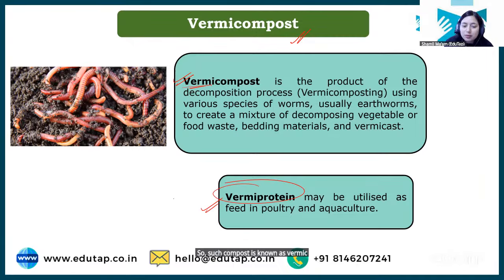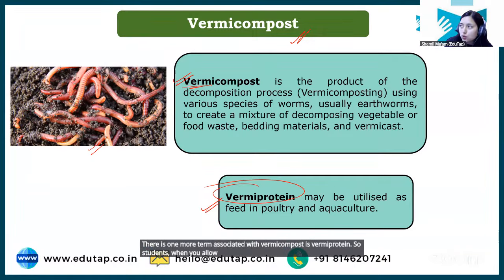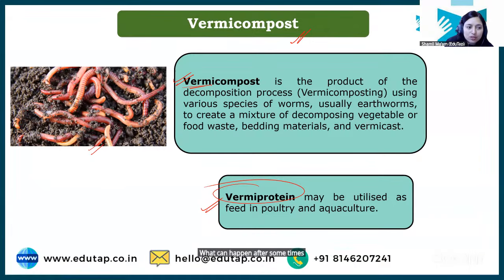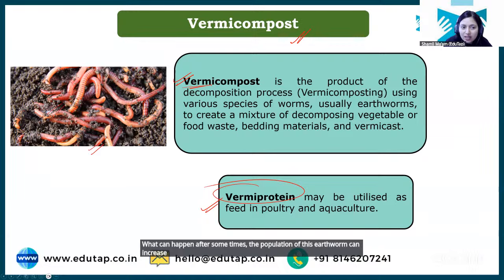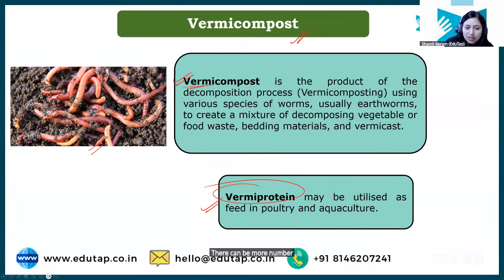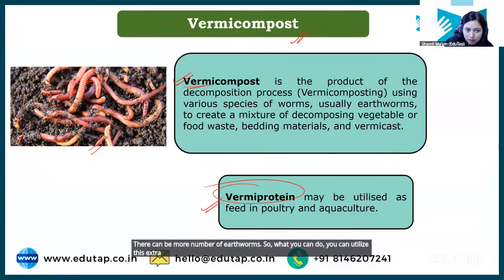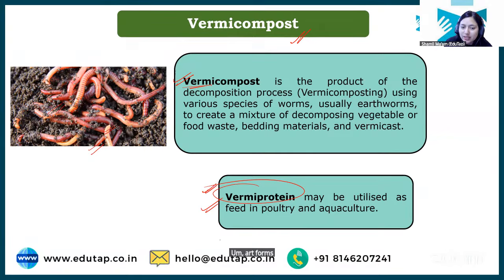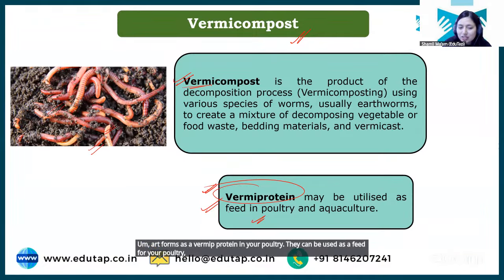There is one more term associated with vermicompost, which is vermiprotein. So students, when you allow these worms to grow over this compost for the decomposition purpose, what can happen is that after some time the population of this earthworm can increase, right? There can be more number of earthworms. So what you can do, you can utilize these extra earthworms as a vermiprotein in your poultry. They can be used as a feed for your poultry, right? So that is the meaning of vermiprotein. Clear?